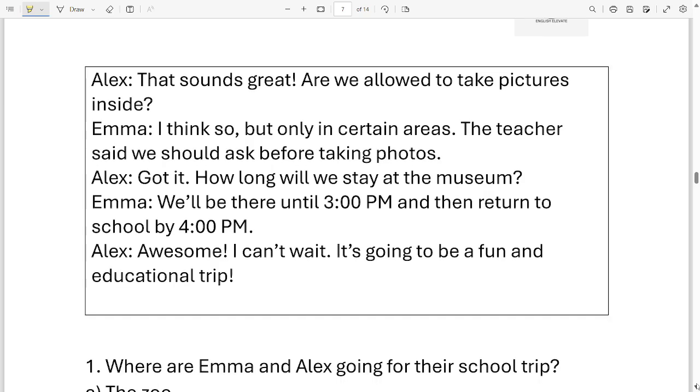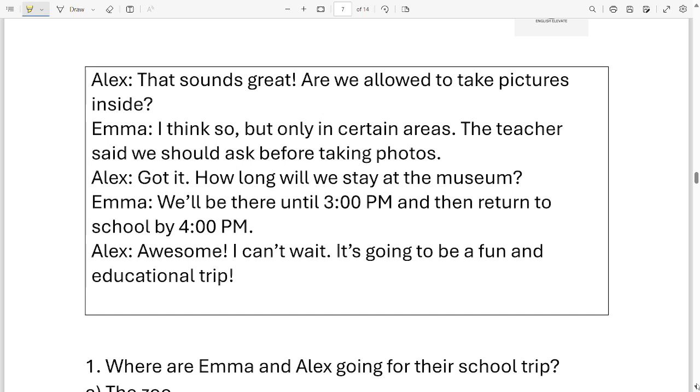The passage continues. Alex, that sounds great. We are allowed to take pictures inside. Emma, I think so, but only in certain areas. The teacher said we should ask before taking photos. Alex, got it. How long will we stay at the museum? Emma, we'll be there until 3 p.m. and then return to school by 4 p.m. Alex, awesome. I can't wait. It's going to be a fun and educational trip.